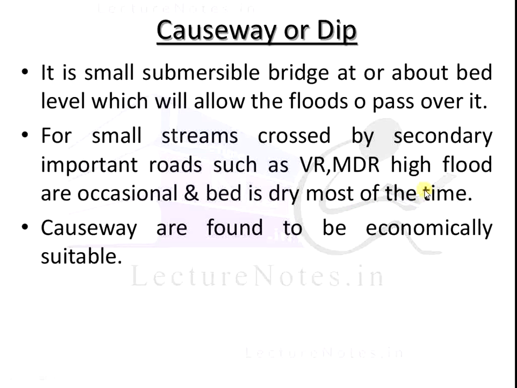For small streams or small rivers crossed by secondary types of roads, such as village roads and MDR roads, where high flood occurs only occasionally and the bed of the water is dry most of the year, that time we construct the causeway or dip. Causeways are found to be economical, more so than other types of culvert construction.